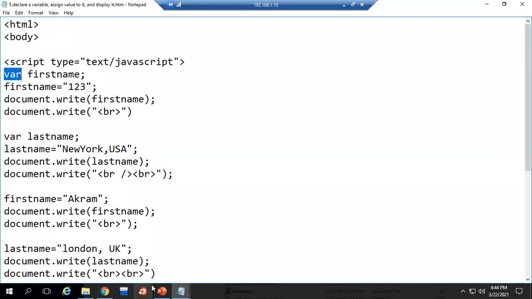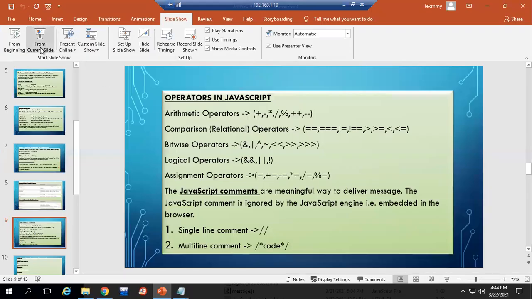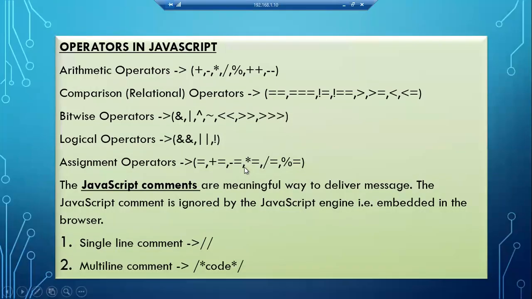Now we are seeing which are the operators in JavaScript. So if I want to do some kind of operations, arithmetic operations are there. Then if I want to do some comparison, whether this value is equal to the other one, like this, any comparison, then there are logical operators and assignment operators. So these are the operators which we have in JavaScript.